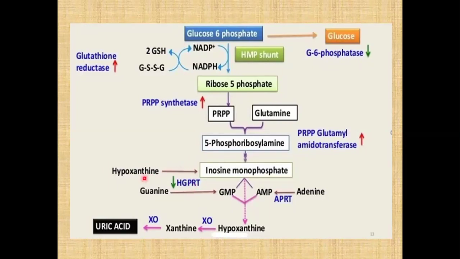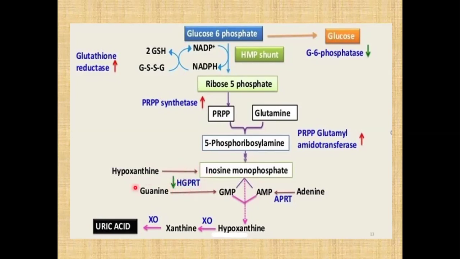HGPRT is deficient. You can see in this flow chart the pathway through which the salvage pathway produces IMP and GMP. This is the de novo pathway, and this is the catabolism of purine bases forming uric acid. Here, the salvage pathway enzyme HGPRT is deficient.